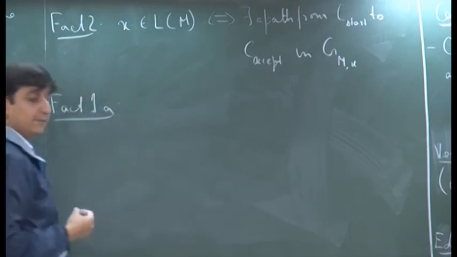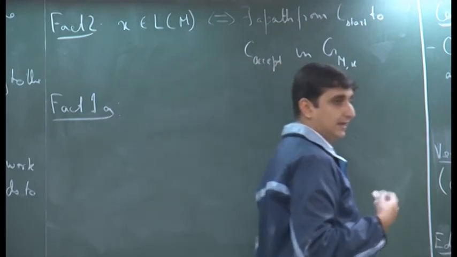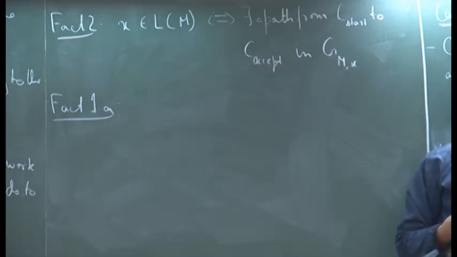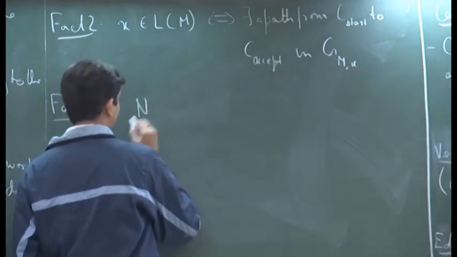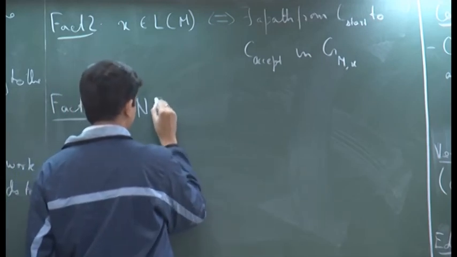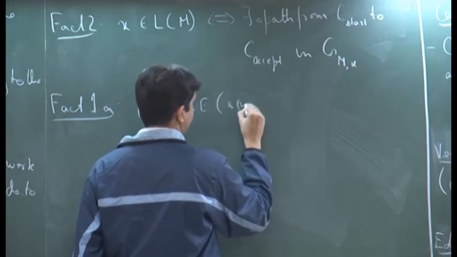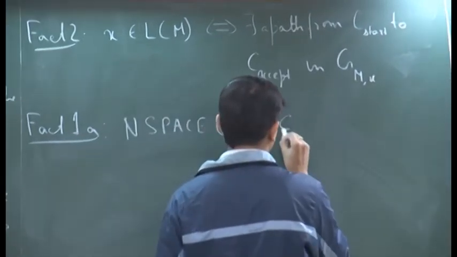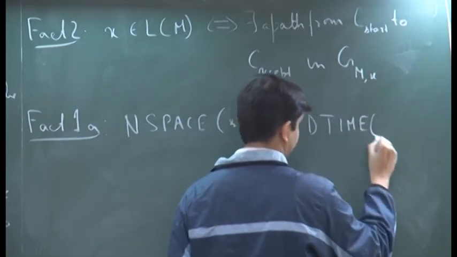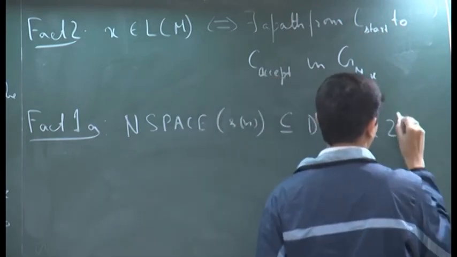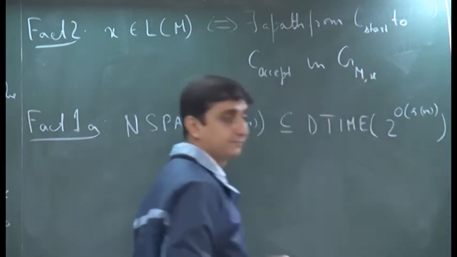So, what I wrote earlier was that DTIME(s(n)) is contained in DSPACE(s(n)), and DSPACE(s(n)) by definition is contained in NSPACE(s(n)), right. So, now I can extend that to the following result, that NSPACE(s(n)) is contained in DTIME, again of course not s(n), but 2 to the power big O of s(n).